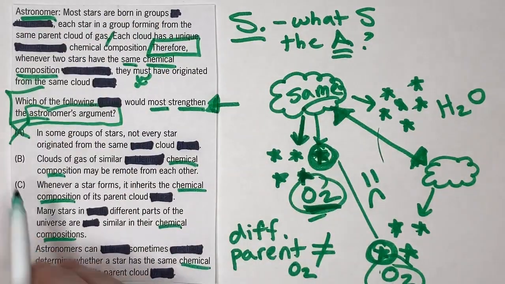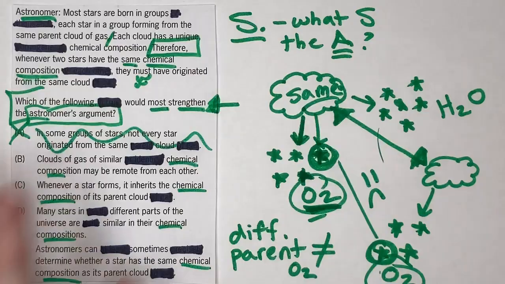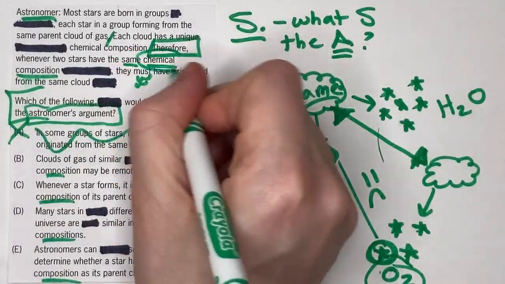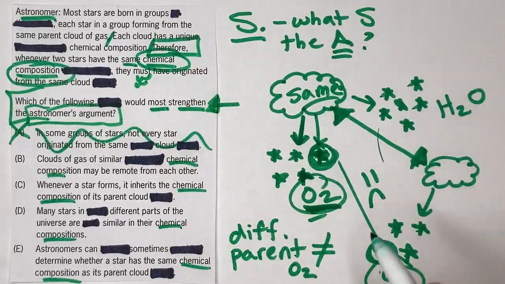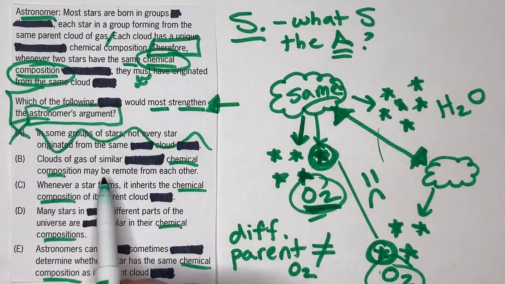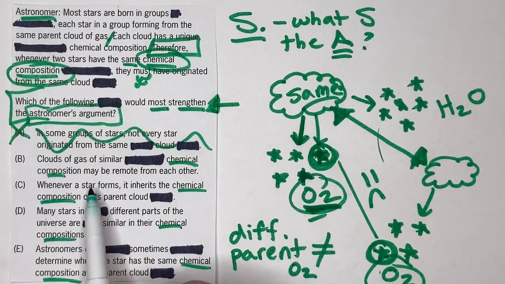So it's sort of odd that A is the only one that doesn't talk about chemical composition when the entire crux of the conclusion was all about the chemical composition. So sometimes even just a keyword scan can give you a little bit of a clue as to what you're looking for. B says that clouds of gas of similar chemical compositions may be remote from each other.